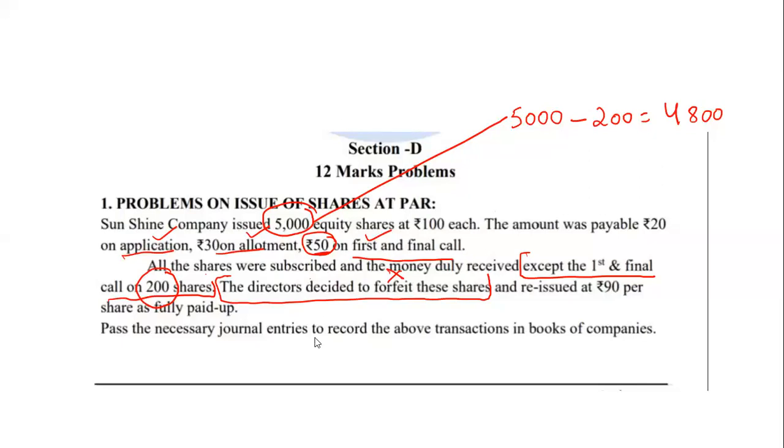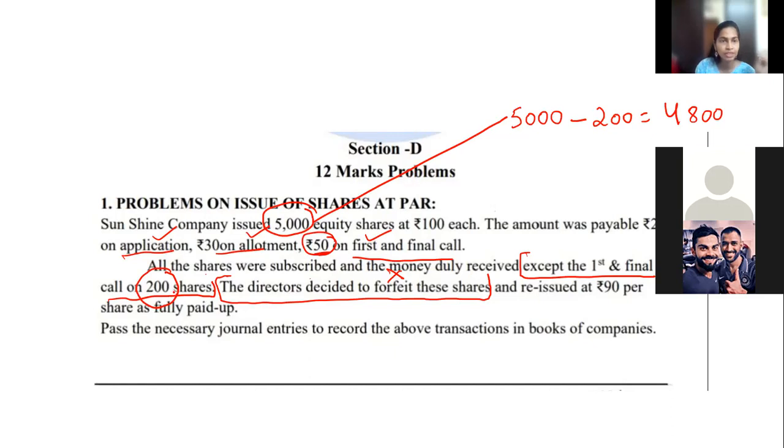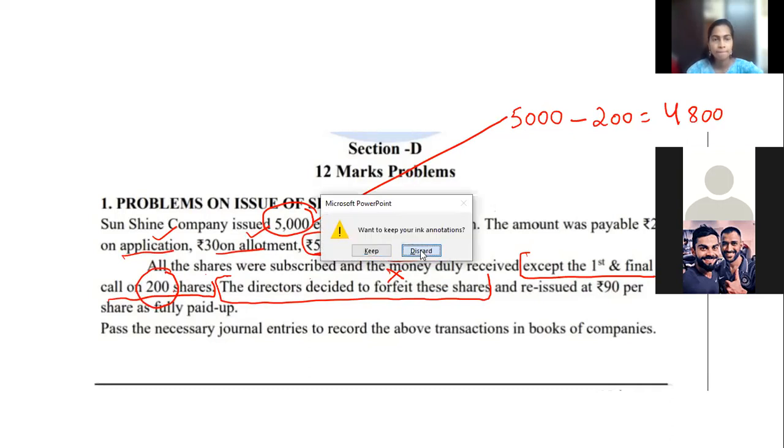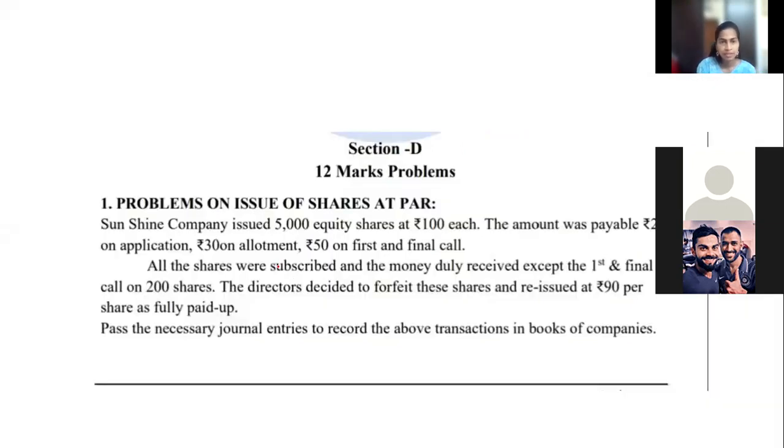These shares is what here? That is this 200 shares. The directors decided to forfeit. Forfeit means cancel these shares. These shares means this 200 shares the directors will cancel. I will repeat it once again. See, because of this sentence, the directors decided to forfeit these shares.